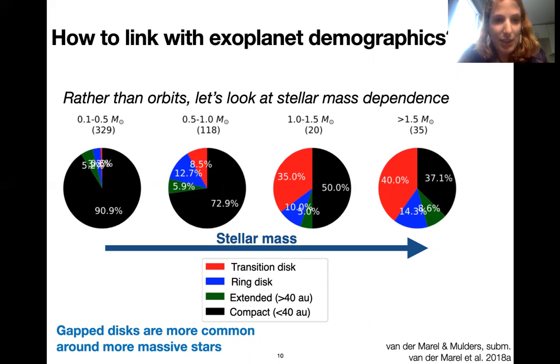And in each pie chart, I show the fraction of the different types of disks that we find there: transition, ring, extended, and compact. These pie charts show that transition, ring, and extended disks are much more common around the highest mass stars. Essentially, there is a strong stellar mass dependence for the fraction of structured disks.